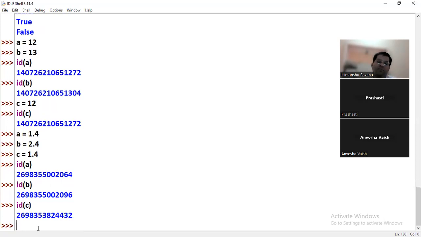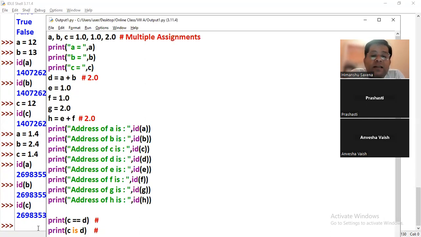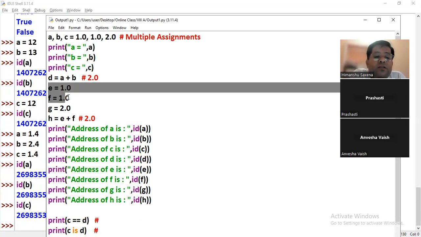But in the previous question, E and F were sharing the same address. Here I performed a calculation E plus F, and we have not directly assigned the value. No sir, E and F, their addresses are coming the same.